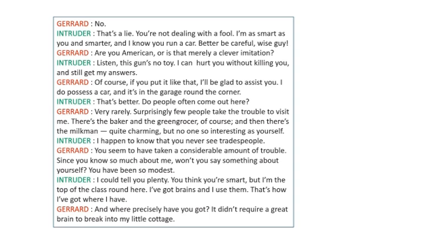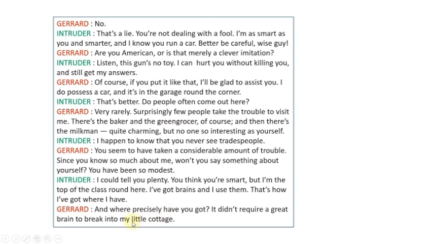Then what did the intruder say? I could tell you plenty. Plenty means a lot of things. You think you are smart, but I am the top of the class round here. I have got brains, and I use them. That is how I have got where I have. The intruder said that he had a lot to talk about himself. In case Gerard thought himself to be smart, he was smarter. He had brains and he used them. He used his intelligence to achieve things, and he got success in all this.